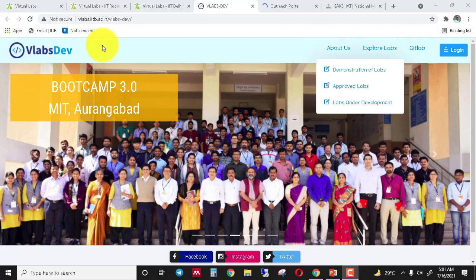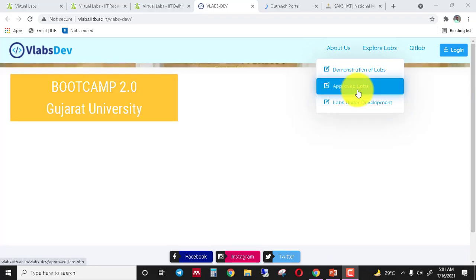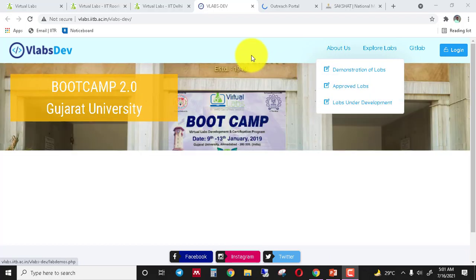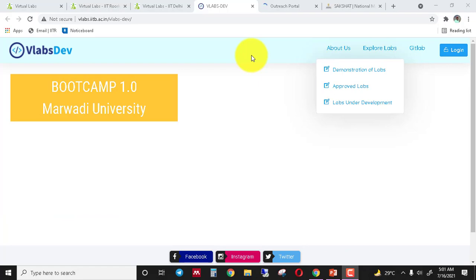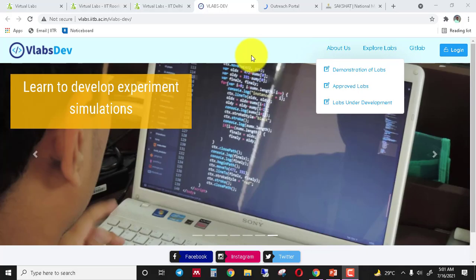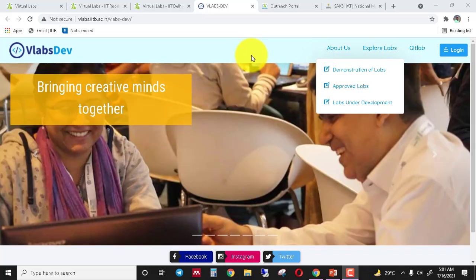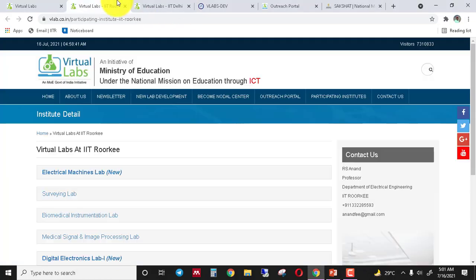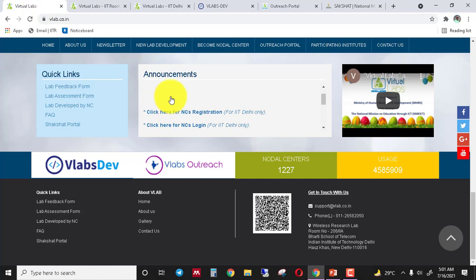You can access these labs also, but these labs are not verified by their reviewers or the faculty members, so you should avoid performing experiments from the VLab Dev portal, and you have to use the central portal for performing your experiments, right?